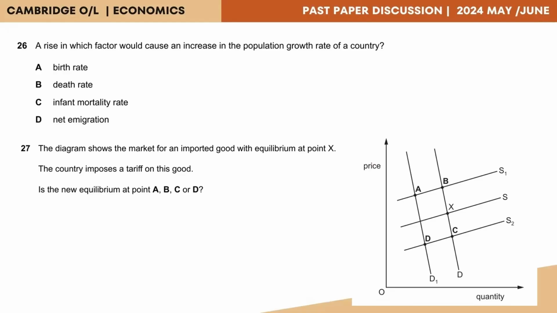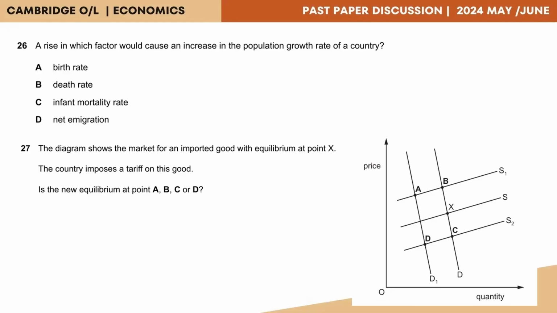So if you take net emigration, for instance, the number of people leaving the country, if the number of people leaving is high, obviously it's not going to increase the population growth. It's going to be a decline in the population. So it's not D. Then we have infant mortality rate, the number of infants dying. So if more infants are dying, then obviously again, the population growth rate is not going to increase. Also, if death rate increases, meaning the number of deaths per thousand of the population rises, that would not increase the population growth either.